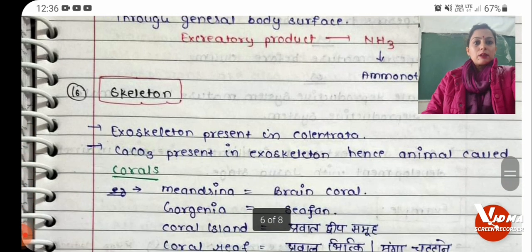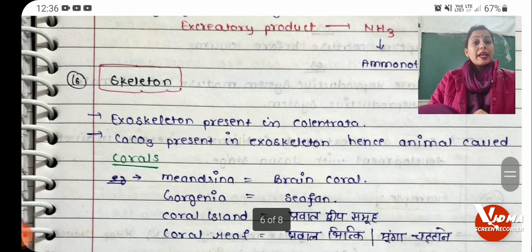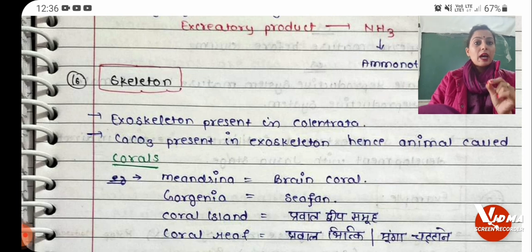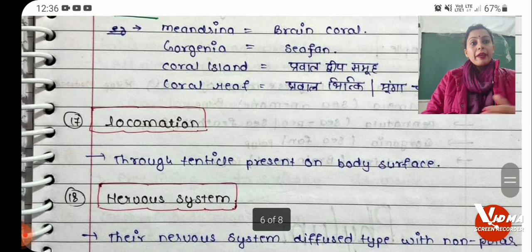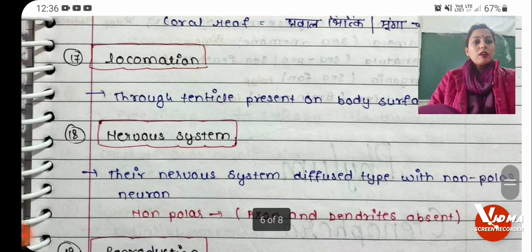Next is skeleton. Now here exoskeleton is present, and the exoskeleton is made up of calcium carbonate, and it is also called as corals. Now various examples of the corals are Madrepora, coral island, coral reef. These are the examples. Next is locomotion. Here the locomotion is through the tentacles which are present on the body surface. Nervous system is a diffused type with non-polar body.